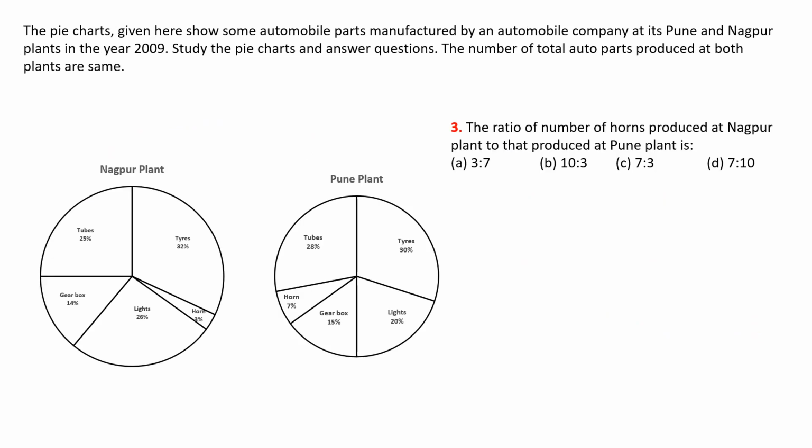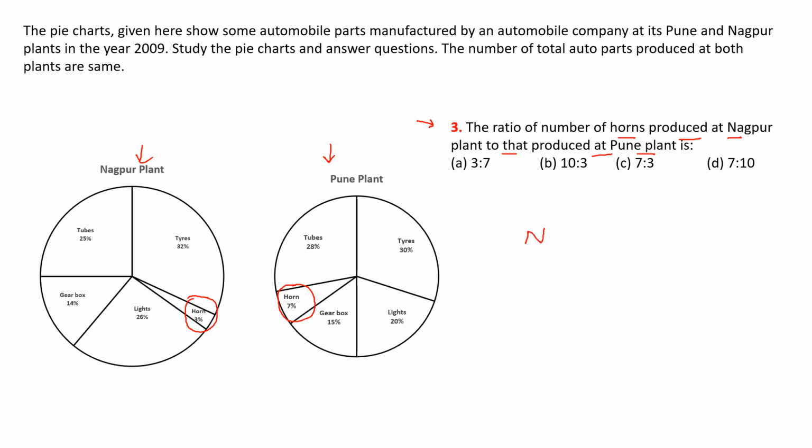Let us now look at the last question of this set. It is asking the ratio of the number of horns produced at the Nagpur plant to that produced at the Pune plant. As we can see, in Nagpur and in Pune, the contributions of horns are 3% and 7%. And we also know that both the plants are producing the same quantity of auto parts. So we can directly work on the percentage figure.